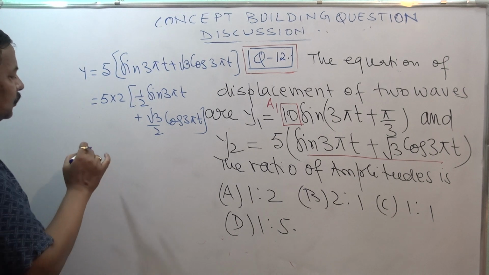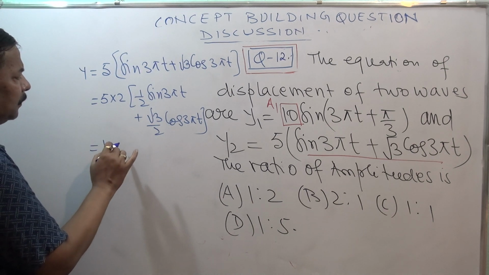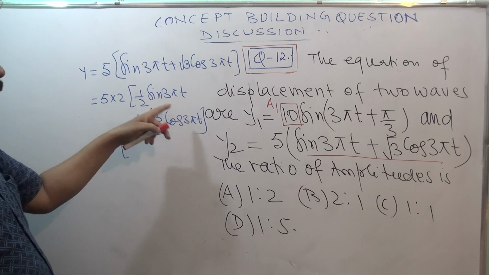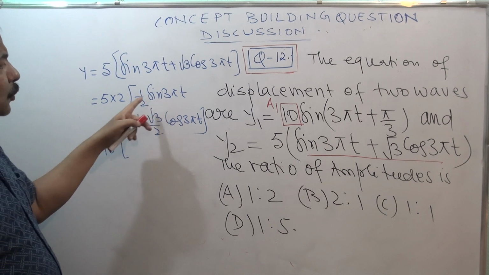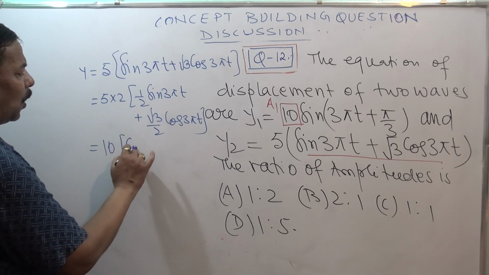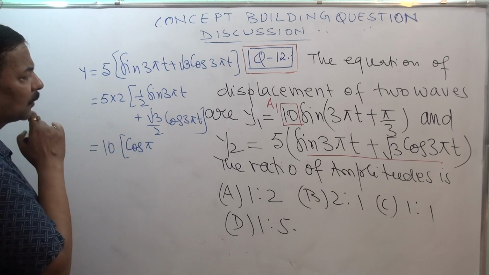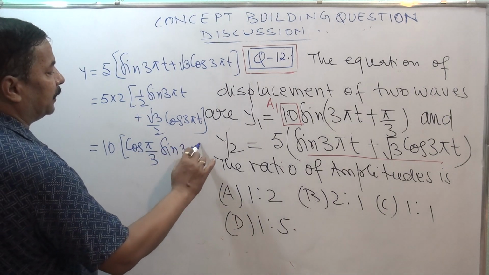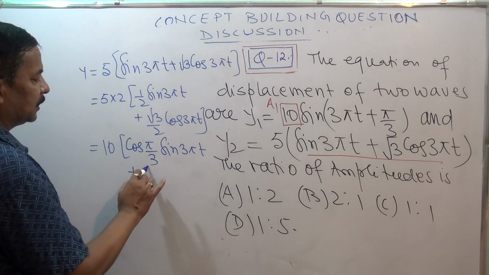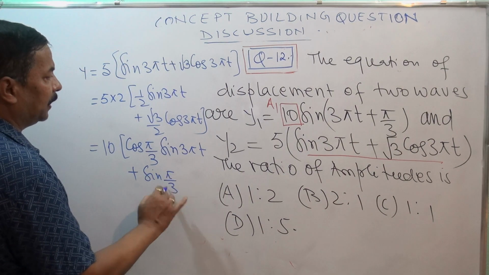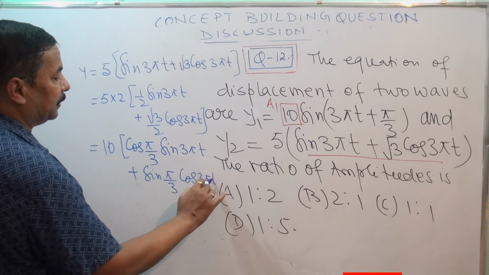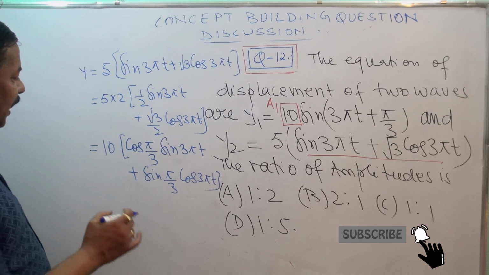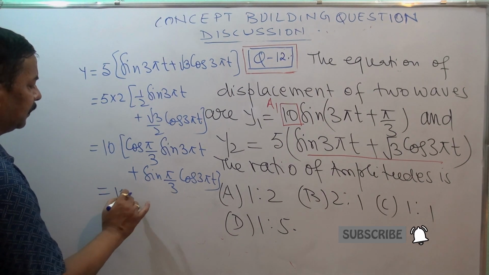Now this I can write as 10 times 1 by 2. I want to convert it into sine A cos B plus cos A sine B, so we can write cos pi by 3 sine 3 pi t plus sine pi by 3 cos 3 pi t. Now it is sine A cos B plus cos A sine B, so we can get sine of A plus B, 10 sine